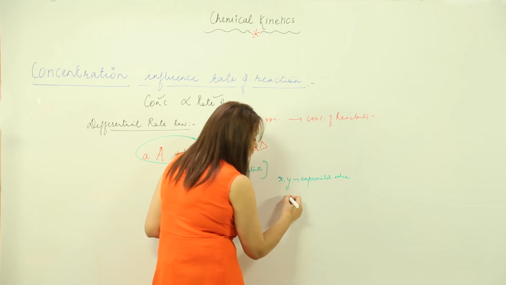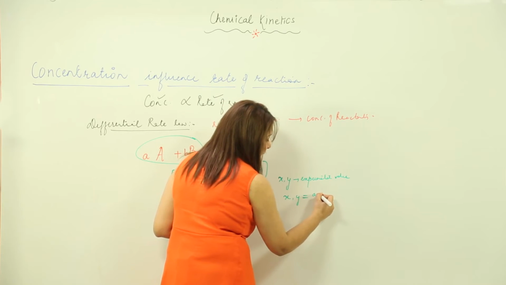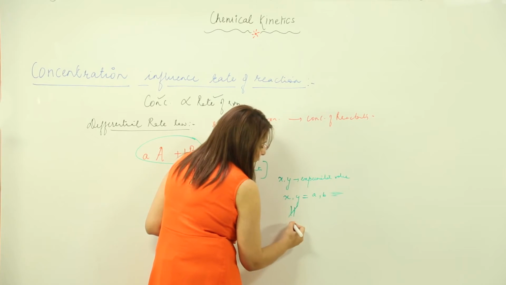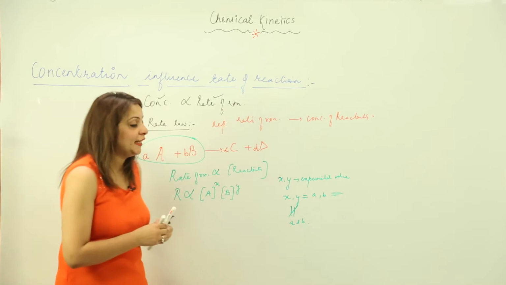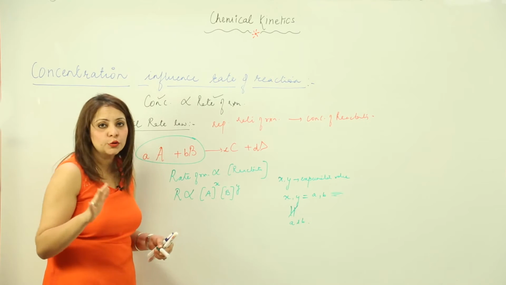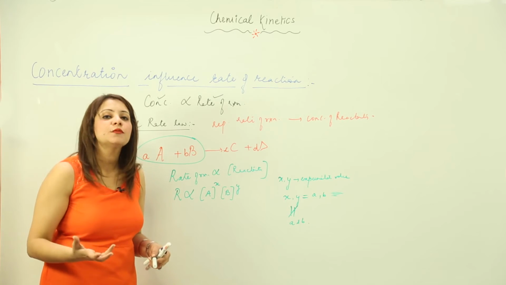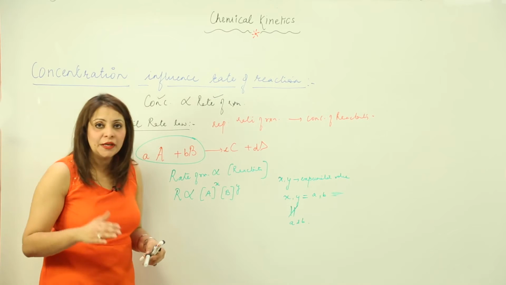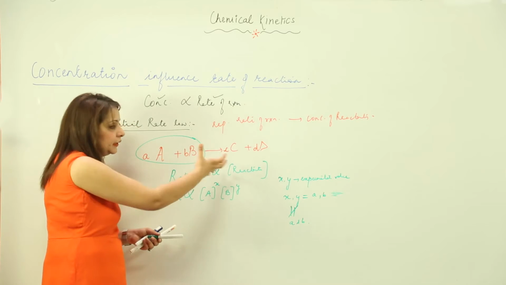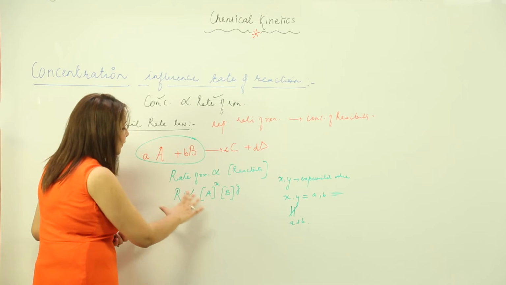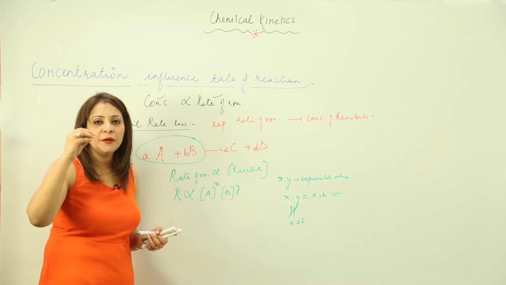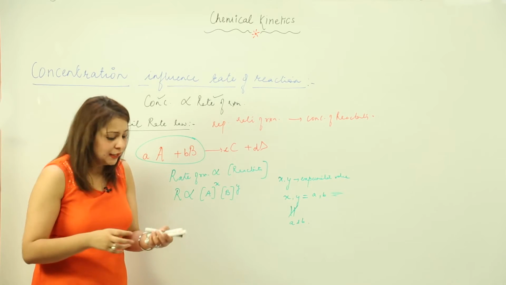They may be equal to a and b, or they may not be equal to a and b. It is not always that x and y are going to be the same as the moles, that is, the stoichiometric coefficients. It is a matter of chance that they may be the same, but actually x and y are experimental values. So they are not similar to the stoichiometric coefficients used in the given chemical reaction. Here we have expressed the rate of reaction in terms of the concentration of the reactants raised to the respective powers, and those powers are the experimental values.